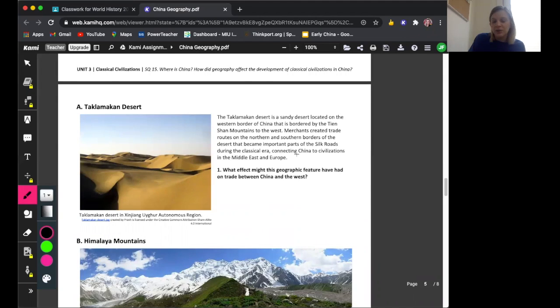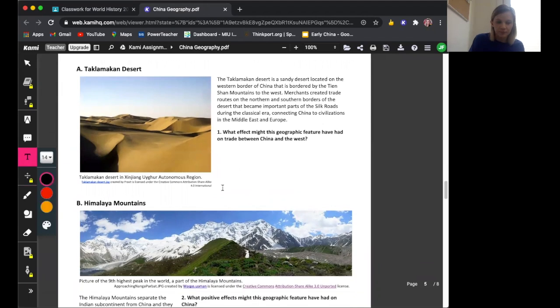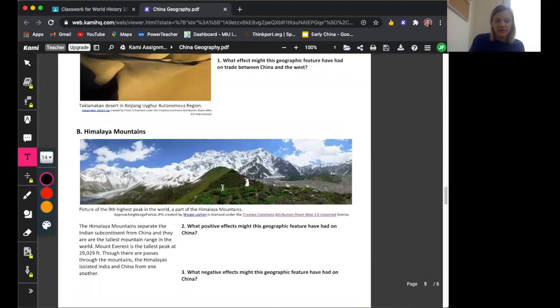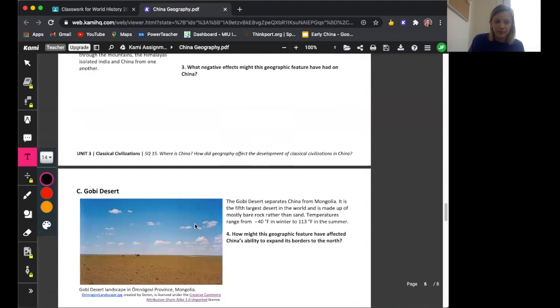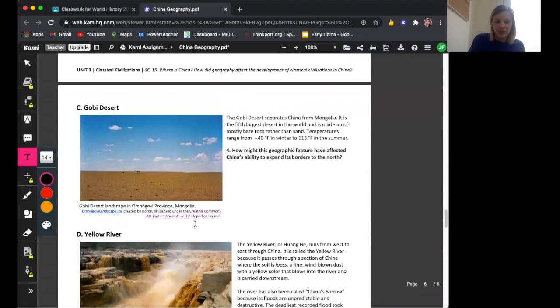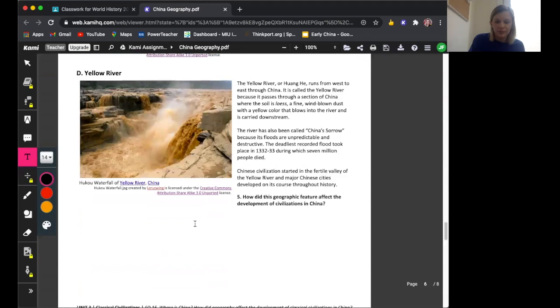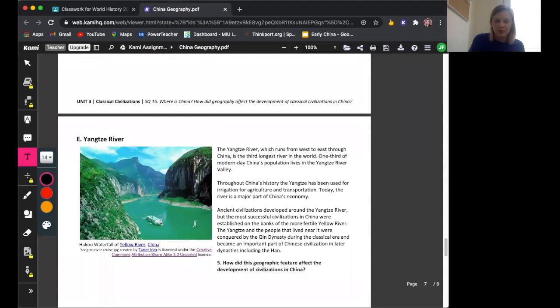So read this little paragraph here on it, and then explain using your text tool, just as in a sentence, what effect might this geographic feature have had on trade between China and the West. Same thing with the Himalaya Mountains. We have 2 questions here. You're going to read that blurb, answer this based on this blurb here. Gobi Desert, Yellow River, and the Yangtze River.